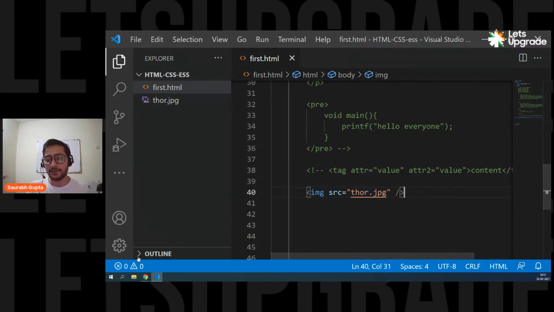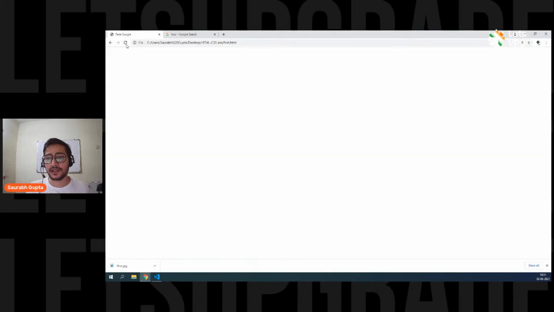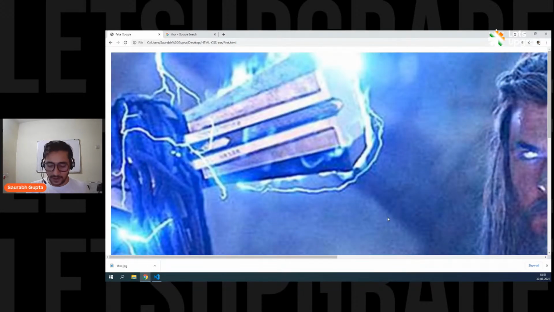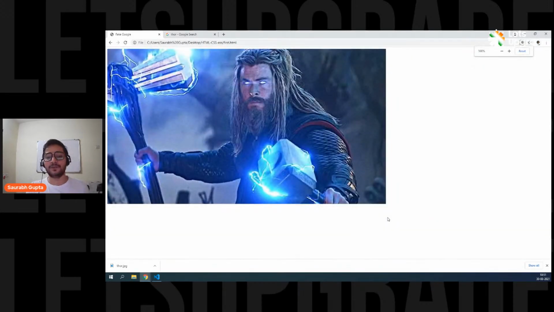Now save it, go in your browser, refresh, and it's okay. I have zoomed it actually. Here we go. My page was zoomed. That's why it was looking so big. And here we go. This is how your image looks. Simple, clean, right? So that's how you put an image on a web page.